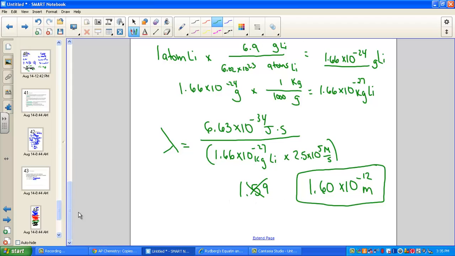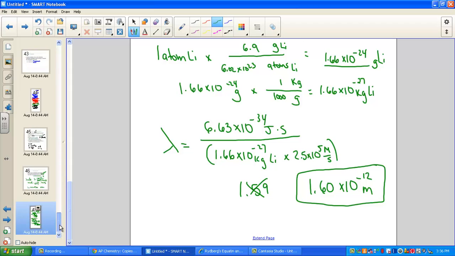Longer wavelength, smaller object. We have that inverse relationship. So we were looking at really just verifying that electrons travel as not only energy packets, but also as matter, the dual nature of energy and the dual nature of matter.